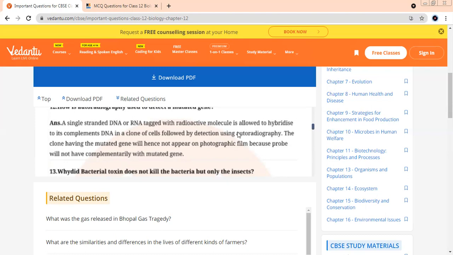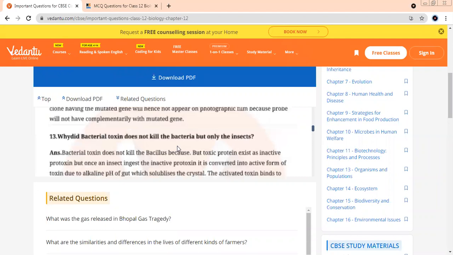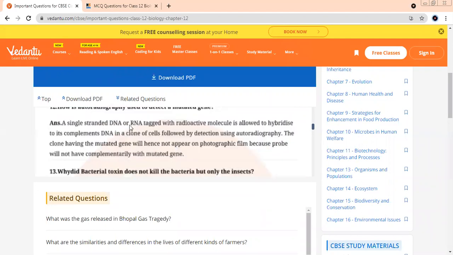What do you mean by autoradiography, ma'am? See, auto means on its own. What we simply do is either we take an RNA or we take a single stranded DNA. We insert a radioactive molecule. Once it goes and gets hybridized, what will happen? The one which will have the changed gene will not come on a film. So we will get to know which one is altered, which one is not altered. Those which have a mutated gene, a different gene, will never come on the photographic film.